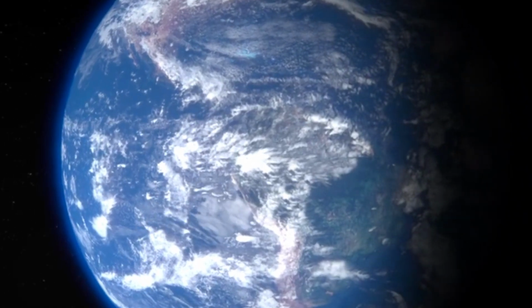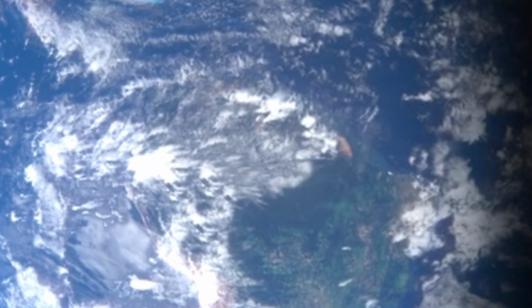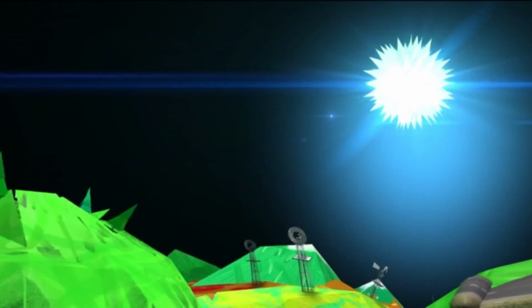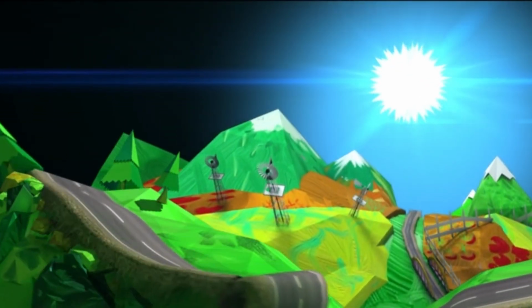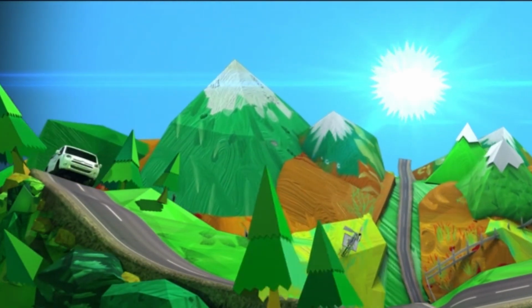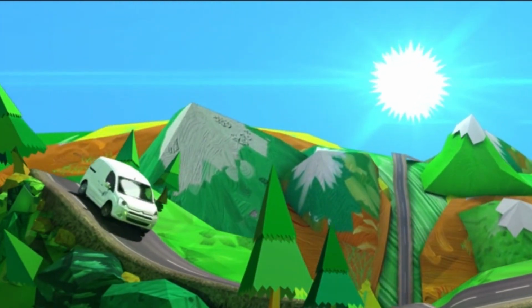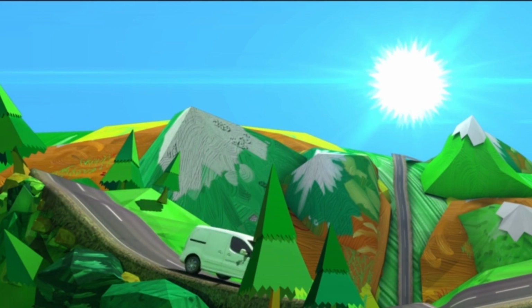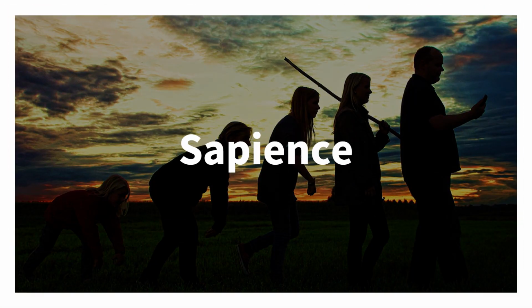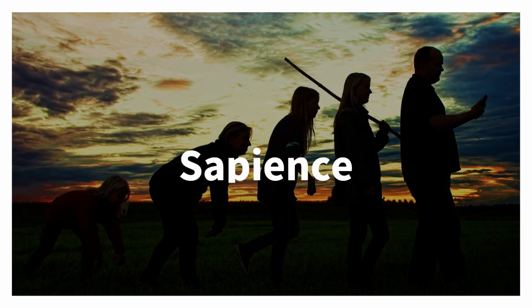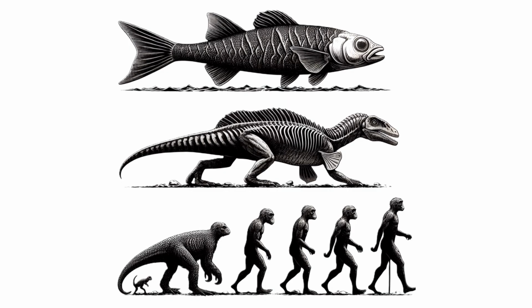Welcome to a journey through time. From ancient seas to towering forests, discover how life evolved from primitive fish to ape-like creatures. Explore the fascinating transformations, groundbreaking adaptations, and pivotal moments that shaped the path of evolution. Join us as we unravel the incredible story of how fins became limbs and the greatest leap unfolded.